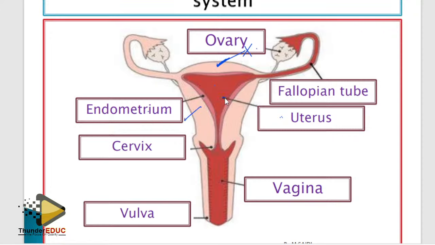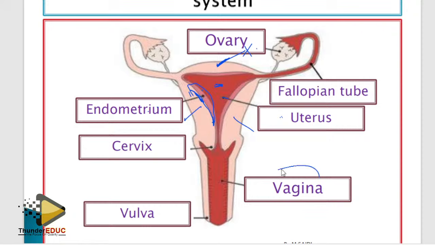So if the arrow is pointing here on the lining of the uterus, which is called the endometrium, then call it endometrium. When it is inside here, call it uterus, or you can call it uterine cavity. It still is fine. When it's pointing here, call it uterus. If you call it uterine walls, it still is fine.